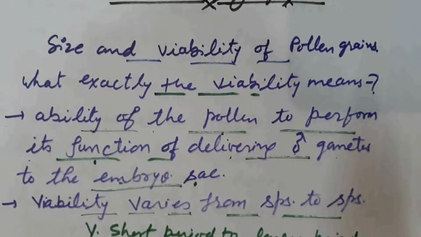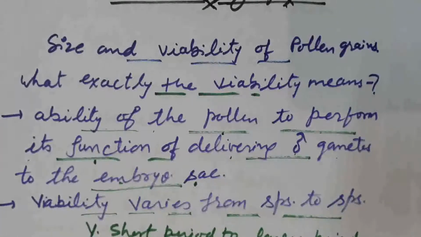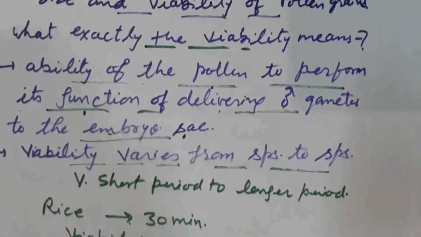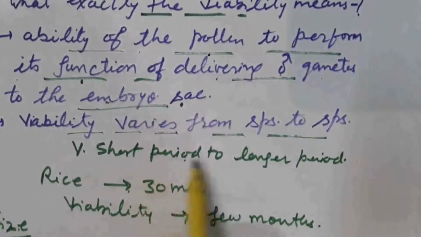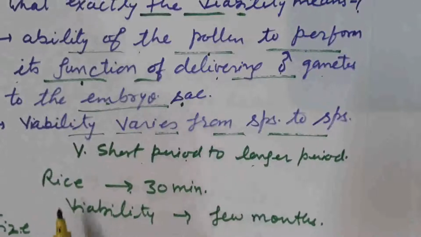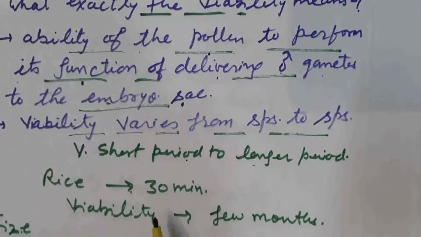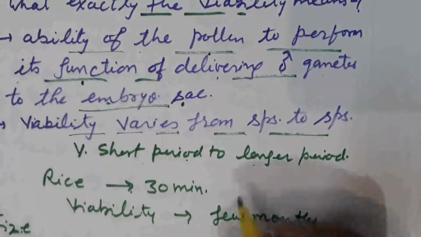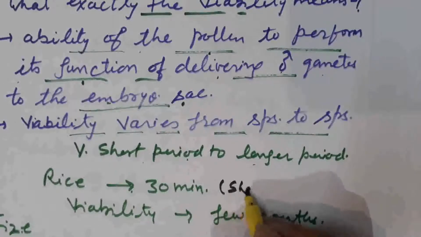So viability is the ability of the pollen grain to perform its function, or delivering the male gamete to the site of fertilization inside the embryo sac. Viability of the pollen grain varies from species to species. It may vary from a very short period to a longer period. As in case of rice, the viability period is 30 minutes, which is a very short time.